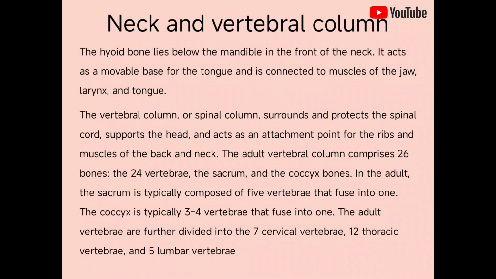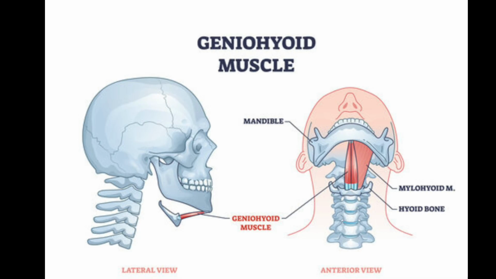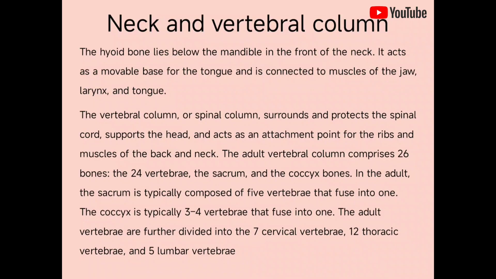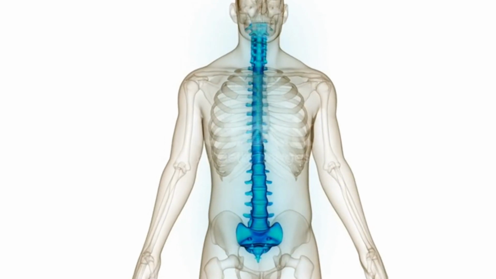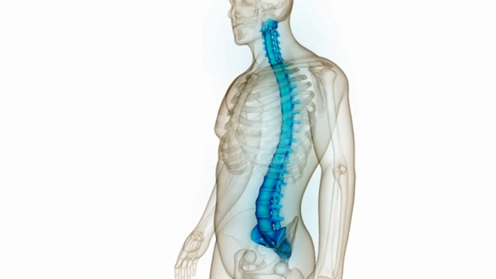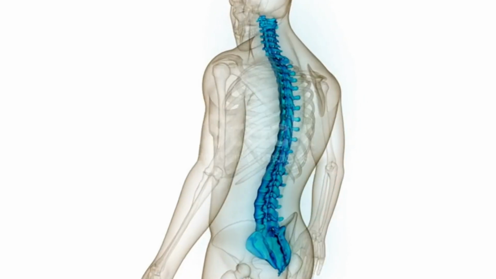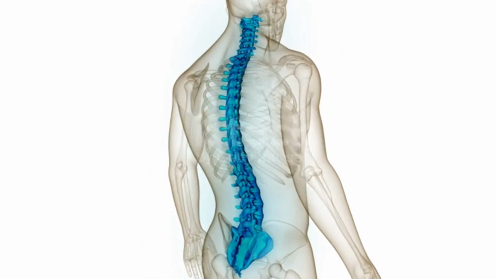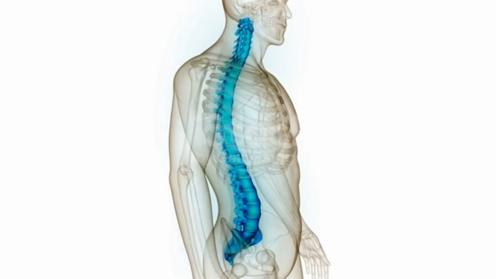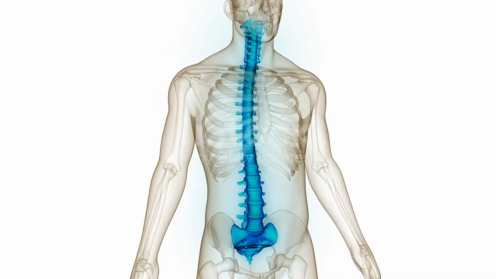Neck and vertebral column. The hyoid bone lies below the mandible in the front of the neck. It acts as a movable base for the tongue and is connected to the muscles of the jaw and larynx. The vertebral column, or spinal column, surrounds and protects the spinal cord, supports the head, and acts as an attachment point for the ribs and muscles of the back and neck.